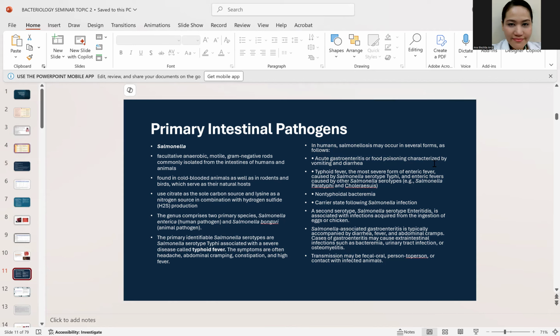So for the diseases, so nasabi ko kanina, bacteremia, gastroenteritis, and of course, typhoid fever, di ba? That is the most severe form of enteric fever caused by the Salmonella, serotype typhi. Okay? Now, other serotype that can be isolated can be the paratyphi and the choleraesuis, known to cause bacteremia or sepsis as well.